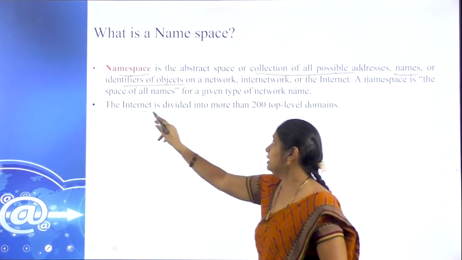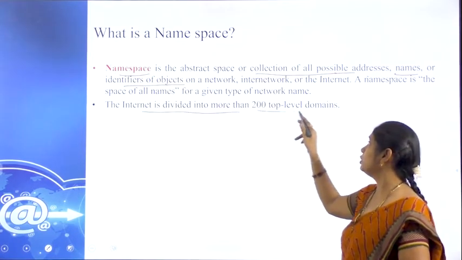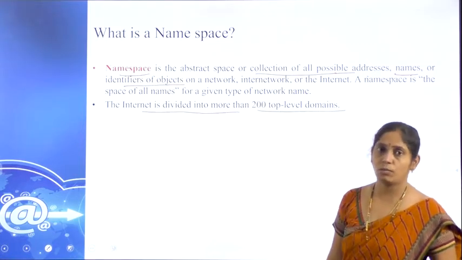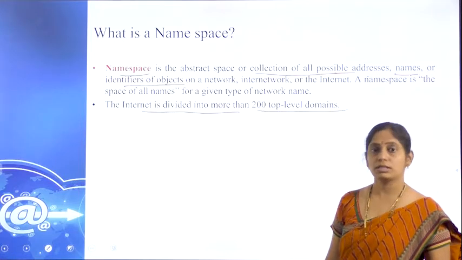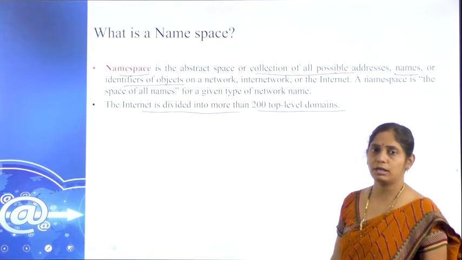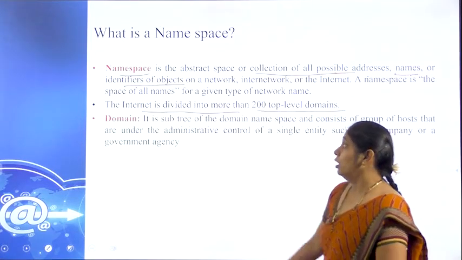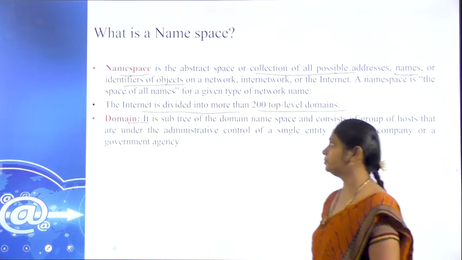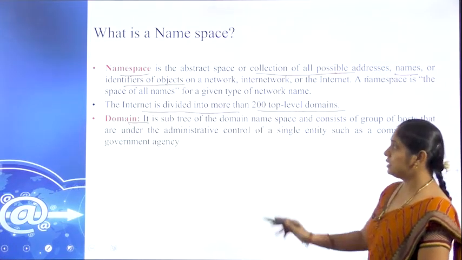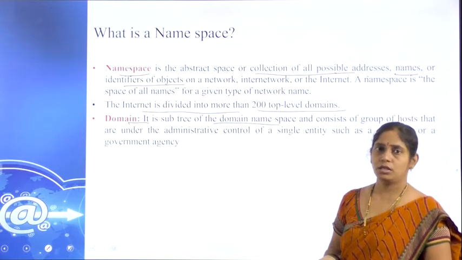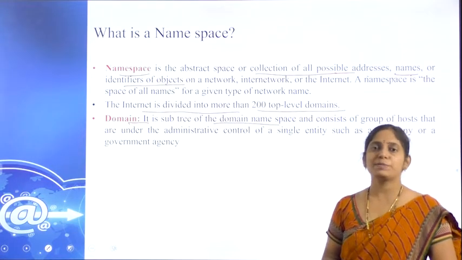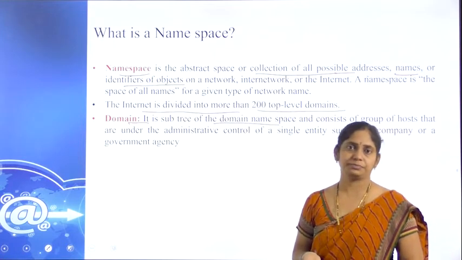So the internet is divided into more than 200 top level domains. Now we will see what the top level domains are. What is a domain? It is a subtree of the domain name. For example, our namespace is nothing but our mail ID.